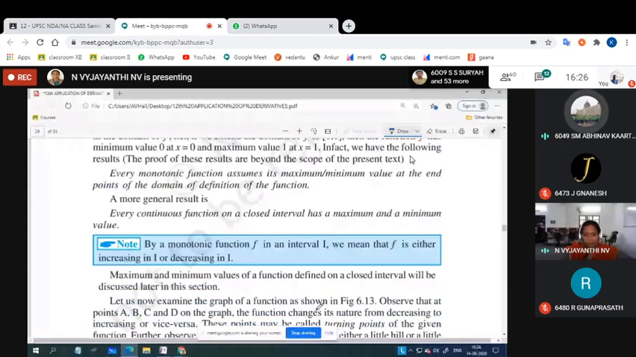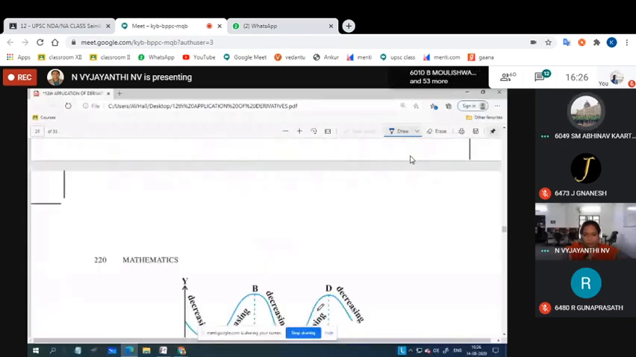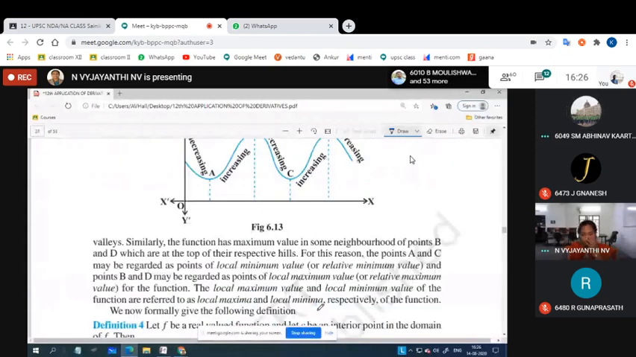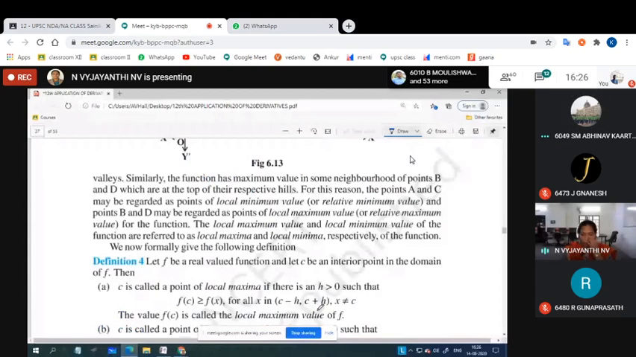Ma'am, why in the open interval is the maximum value not there? So can you tell me any maximum value for that? No, ma'am. What is the immediate number after 0? Is it 0.000000 followed by 1?